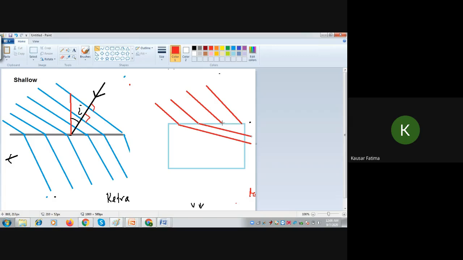What the examiner sees is that the wavefronts in the deep water are away from each other, so the wavelength is greater, and in the shallow water, this is shallow, see, they are parallel. They observe this. They are parallel, and the wavelength has decreased. And you have to draw as many wavefronts as are incident. Okay, you have to complete all of them in this way.